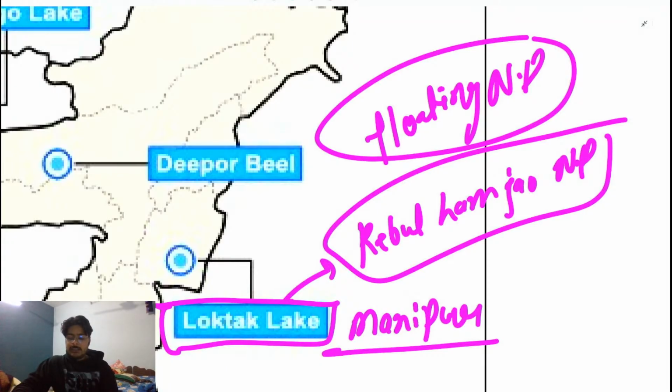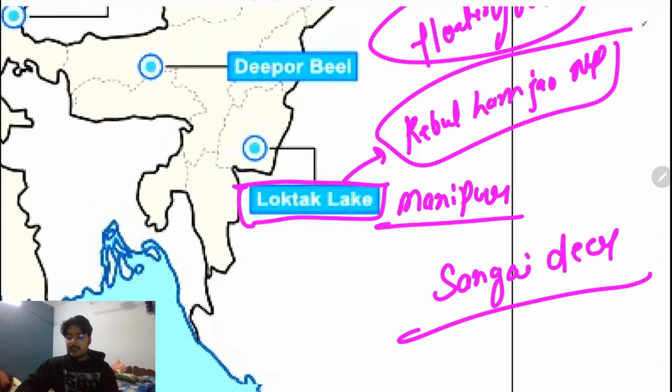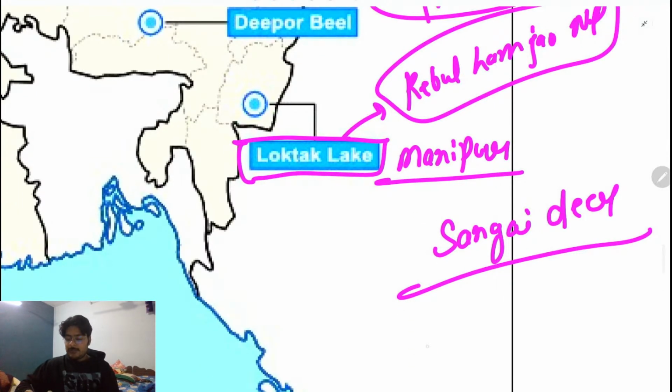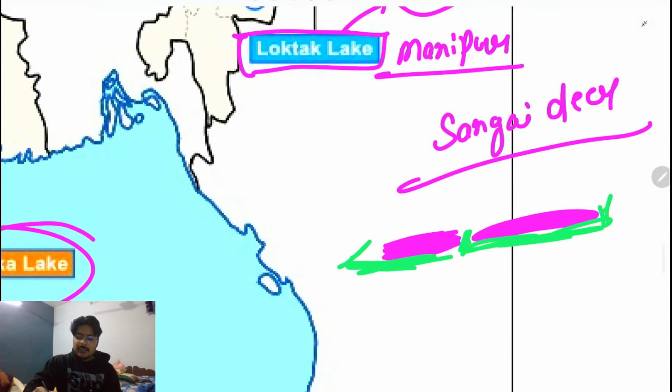And there's a deer known as the Sangai deer. For example, this is the area of the national park, and in the mid of it is water. The Sangai deer jumps from here to here to take itself across the water.